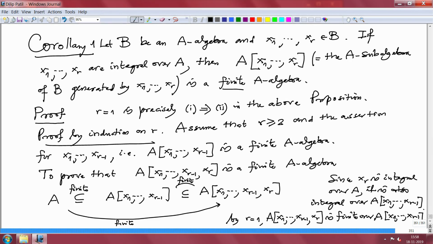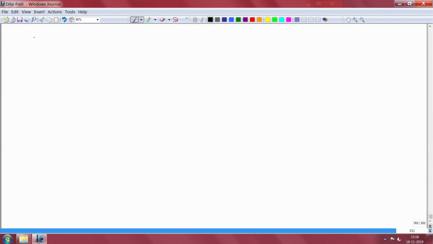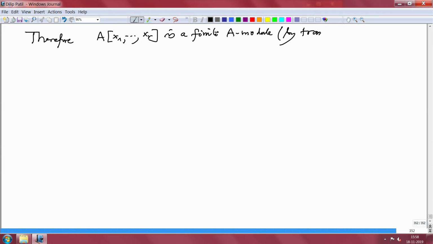So I will just say therefore A[x1 to xr] is a finite A-module by transitivity. This is very easy.